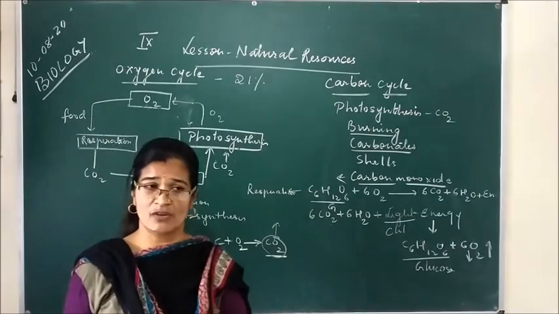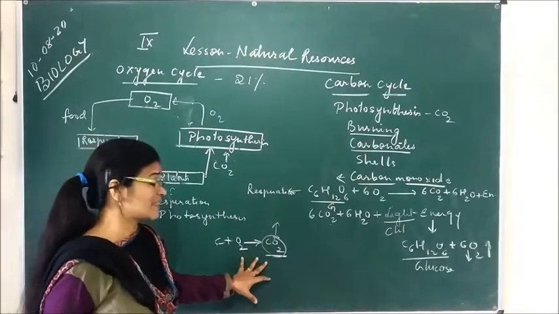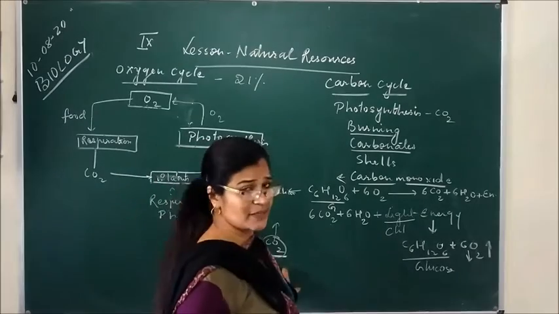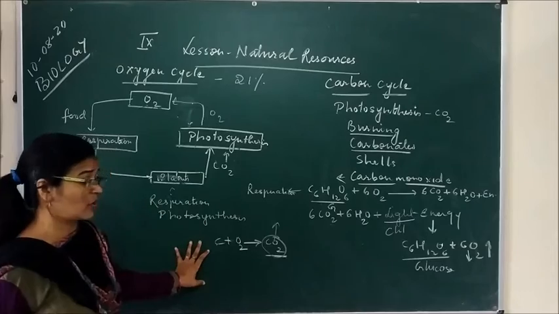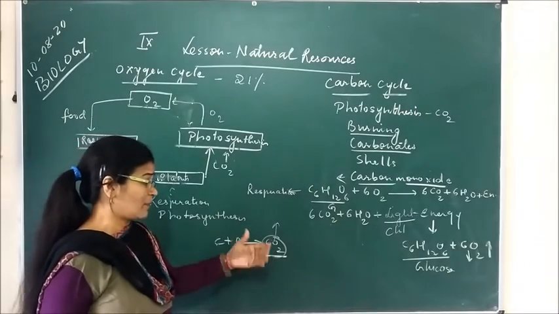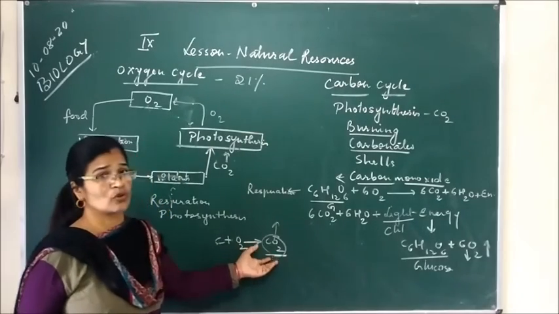And as a result of global warming, what is going on today is that the glaciers have started melting, and if the pollution takes place at such a high speed and we do not control the pollution, then the amount of carbon dioxide will increase in the atmosphere, and it will lead to global warming.